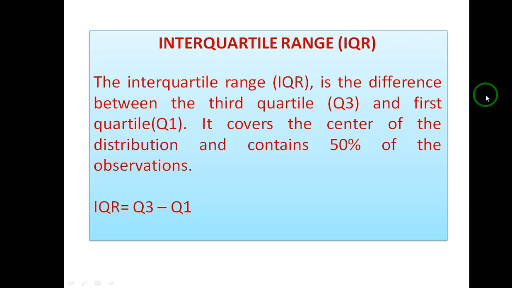One more thing you need to know is the interquartile range, IQR. The interquartile range is the difference between the third quartile and the first quartile. These are the two most important quartiles, quartile 1, that is the first quarter, and the third quarter. So if you want to calculate the interquartile range, the formula will be quarter 3 minus quarter 1, whatever value is there at quarter 3 minus whatever value is there at quarter number 1.